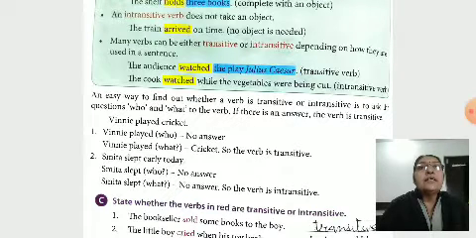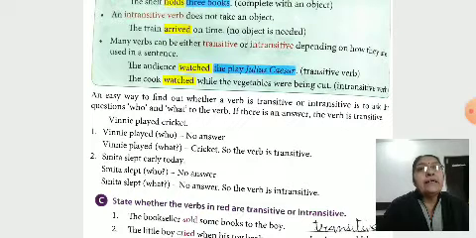An easy way to find out whether a verb is transitive or intransitive is to ask the questions who and what to the verb. If there is an answer, the verb is transitive. Here is the clue: when the question starts with who and what, then it's a transitive verb.